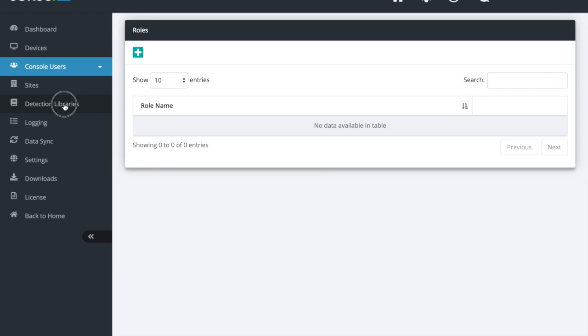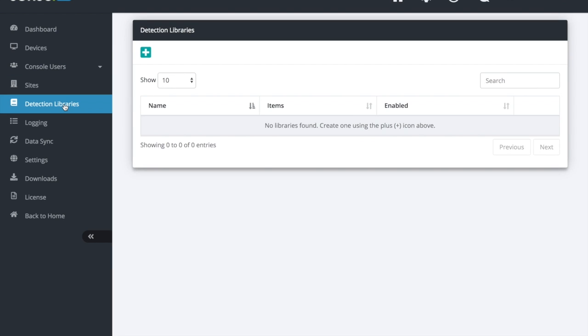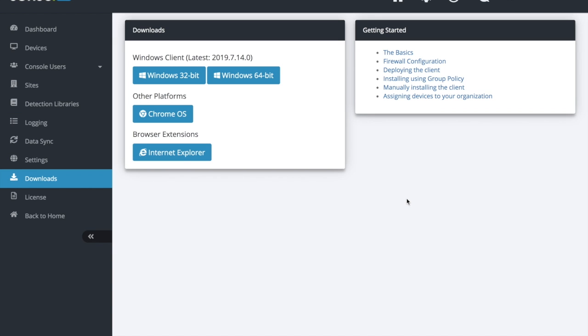Talk about detection libraries, when we talk about safeguarding, the settings, the downloads are right here, so you can log into your portal on any device, download, put your Senso on there. You don't have to have that shared drive. You don't have to drive that flash drive around with you. You can just download it right here, ready to go. Your license is ready. And it goes right out to our support page from here if you need it.